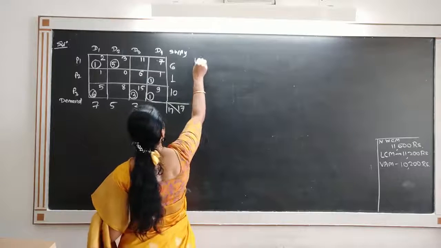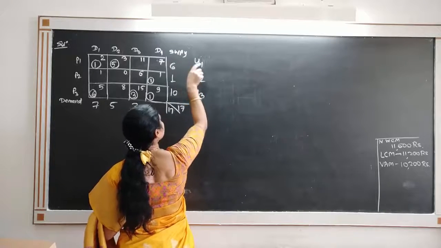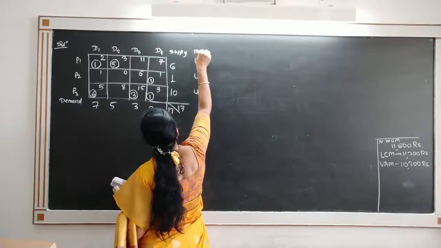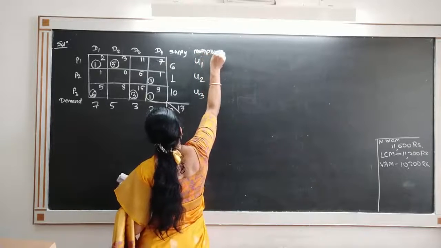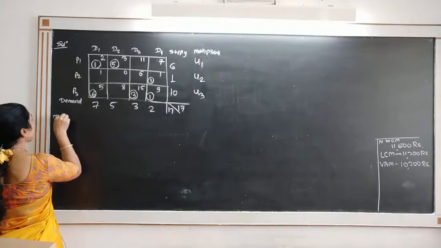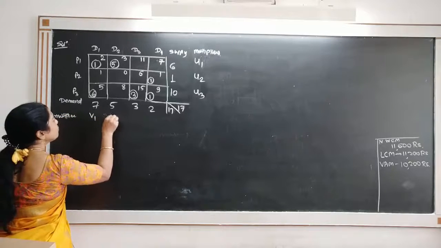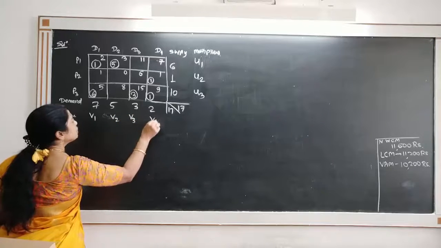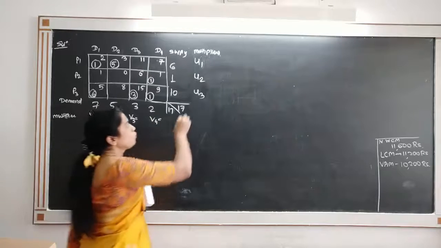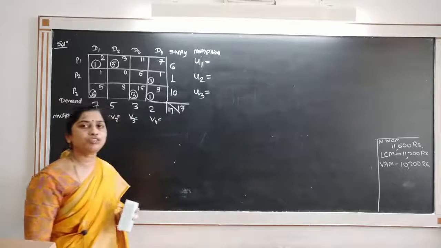Consider the multipliers u1, u2, u3. These are the multipliers for rows. There are 3 rows, so we write down the multipliers u1, u2, u3 in these 3 rows. Similarly, we write down the multipliers for columns and denote them by v1, v2, v3 and v4. These are the multipliers for columns. We want to find the values of u1, u2, u3 and v1, v2, v3, v4.